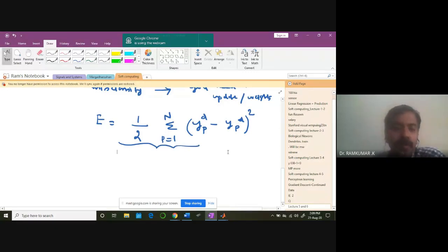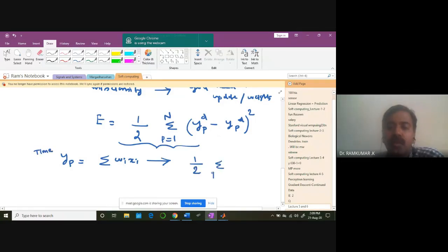When you do this, you need to work out the Yp factor. Yp can be written as a linear combination of weights wi and xi, as we learned. For the specific case of time series forecasting, we worked out 1 by 2 sigma p equal to 1 to n, (Yp desired minus sigma wi xi) the whole square. We need to minimize this error, so we want Yp to match exactly.